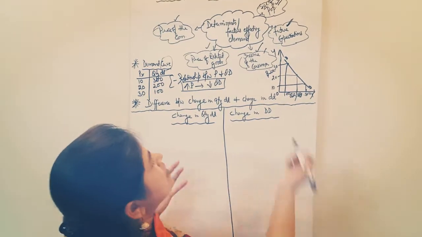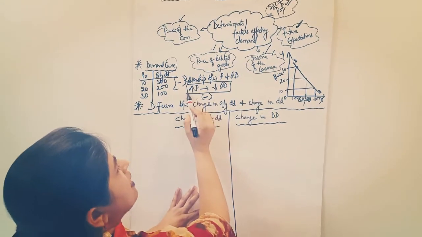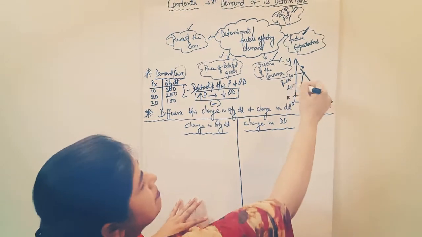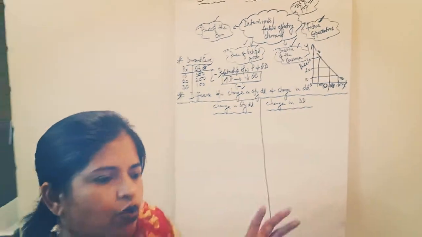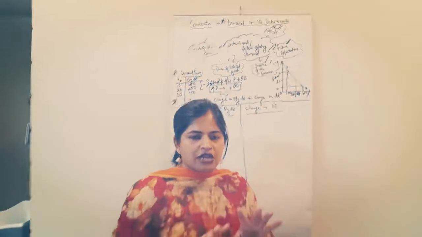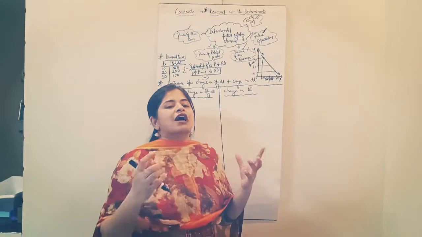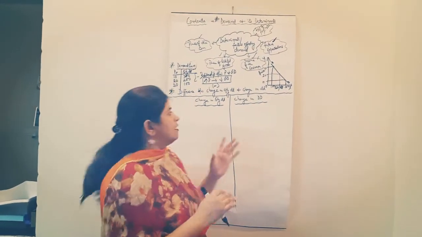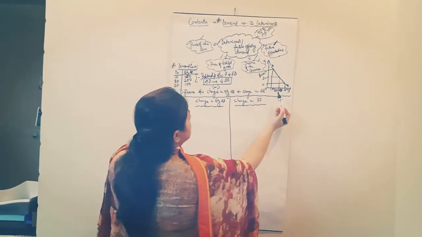So what does it show? It shows the inverse relationship between the price of the commodity and quantity demanded. As the price increases, quantity demanded will automatically decrease. So we say there is an inverse relationship between the price of the commodity and quantity demanded. Now we start the main concept of this topic: the difference between change in quantity demanded and change in demand.